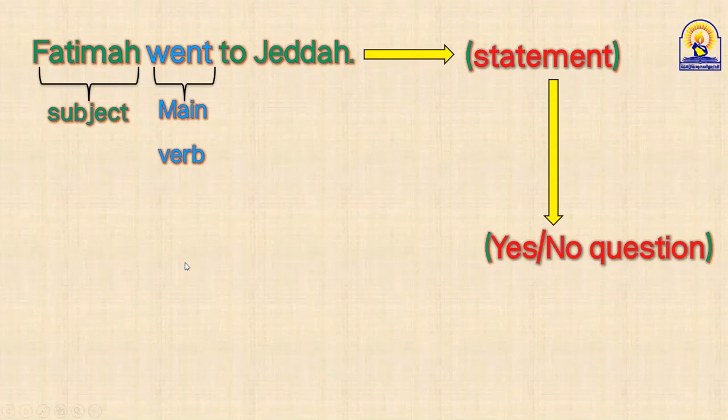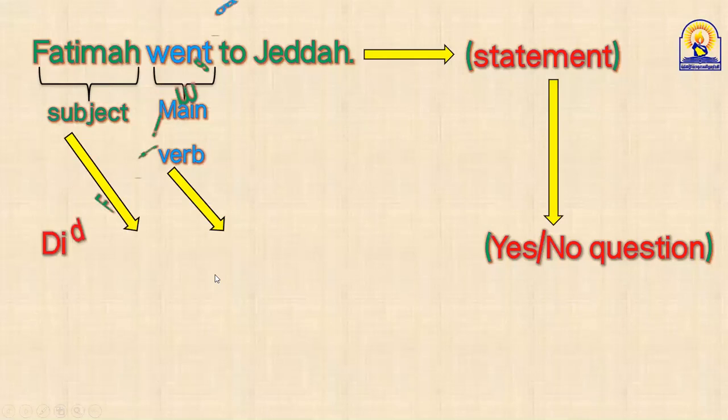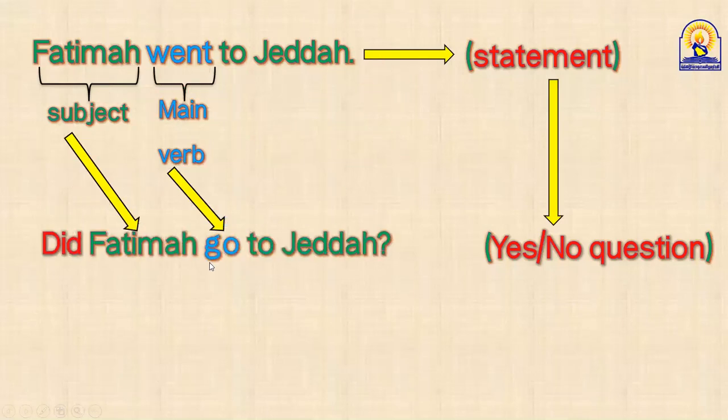I told you most guys forget to what? Let's listen to Naif. Khalid said, did Fatima went to Jeddah? Change it to go. Listen, Khalid. Did Fatima go to Jeddah? Why go? Because I told you guys, if you use do or does or did, don't forget to put the main verb in the bare infinitive. The verb must return to its origin after do, does, did. It's a problem, most students forget here and lose half a mark because he skipped this step.